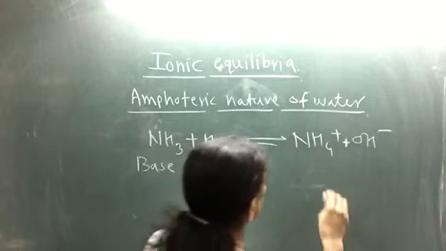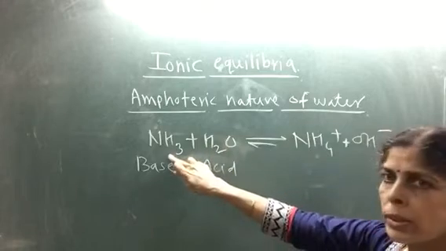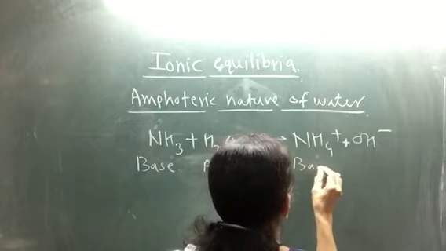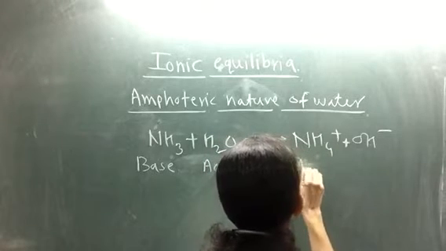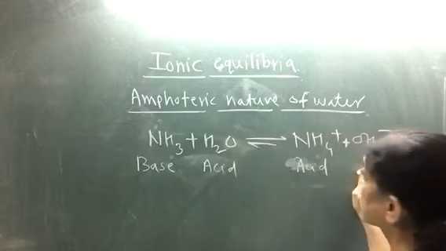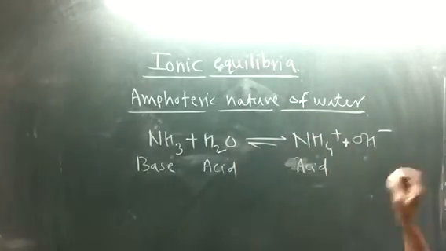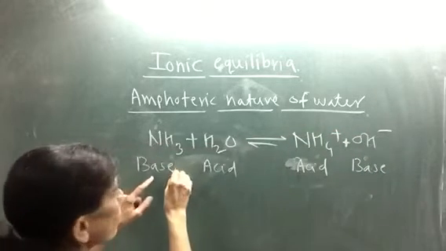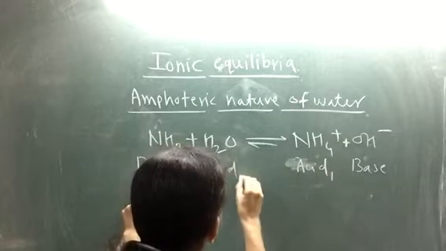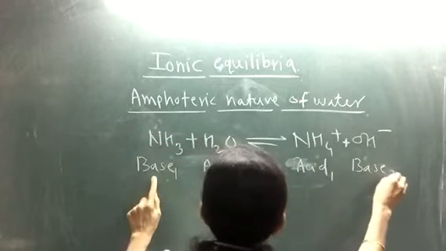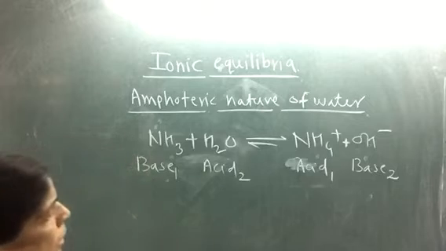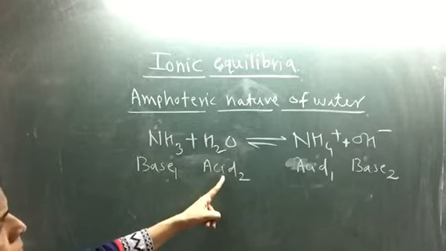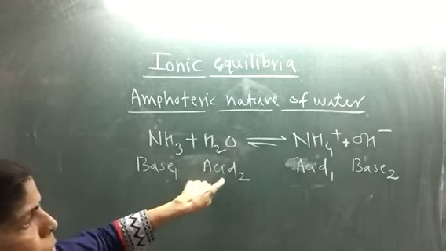In the reverse reaction, NH4 plus ions have given protons and therefore act as acid, and OH minus ions have accepted a proton and therefore are base. So base 1 and acid 1, acid 2 and base 2. In this particular reaction, water is acting as acid, because it has given its proton.